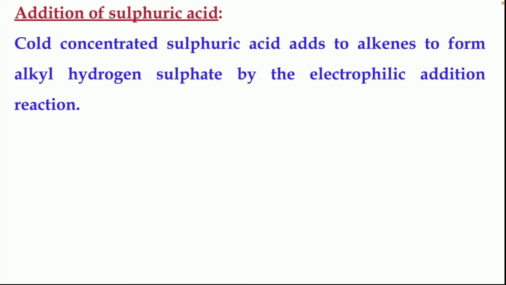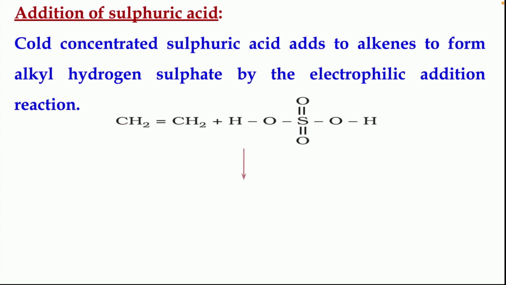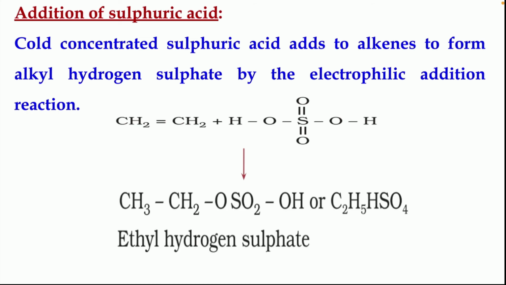Next we have addition of sulfuric acid. Cold concentrated sulfuric acid adds to alkenes to form alkyl hydrogen sulfate by electrophilic addition reaction. As you can see here, during the reaction, CH2=CH2 plus H2SO4 produces ethyl hydrogen sulfate. This is the reaction in which addition of sulfuric acid takes place.